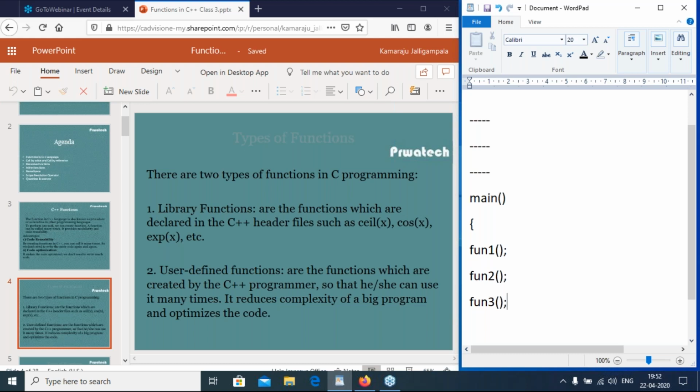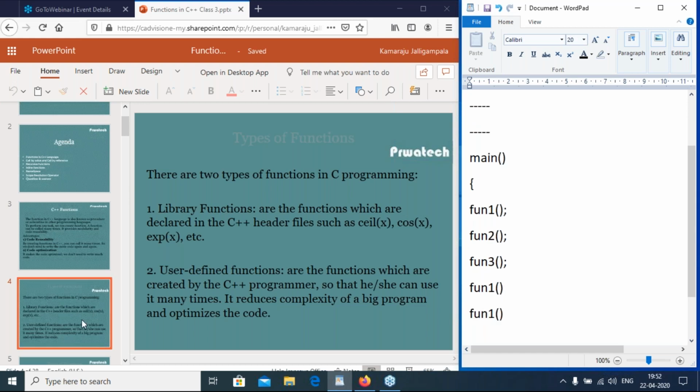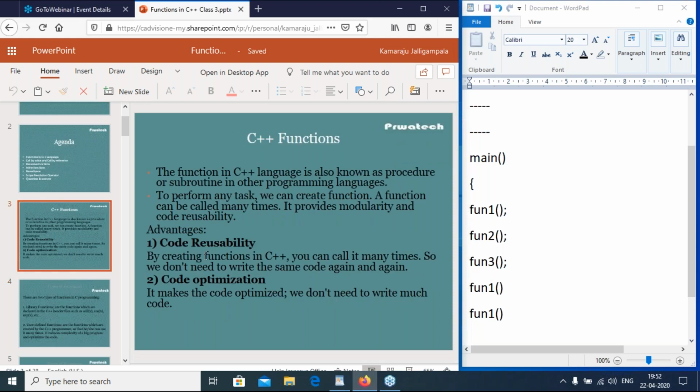And one more thing: after some set of statements, the code is repeated. Suppose that code is repeated, then I can call the function. Suppose function 1, I have to call it, so function 1 is called more times. This is code reusability. By creating functions in C++, you can call it many times, so we don't need to write the same code again and again. Clear, right?